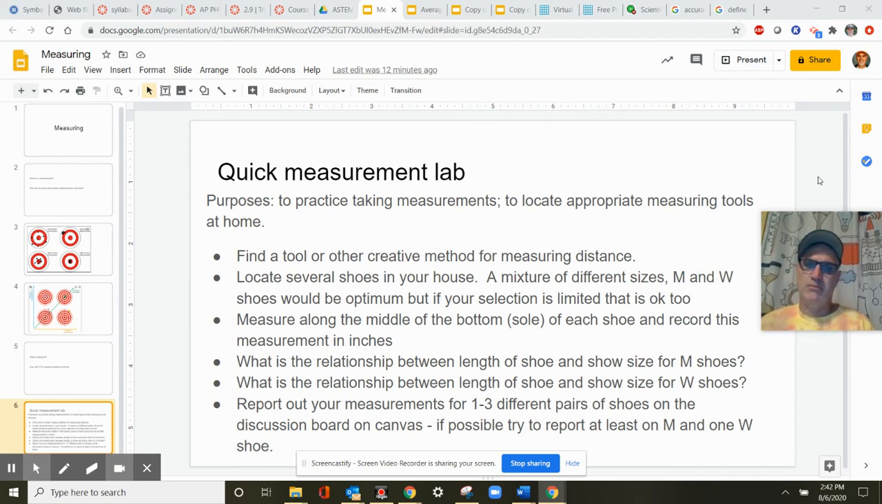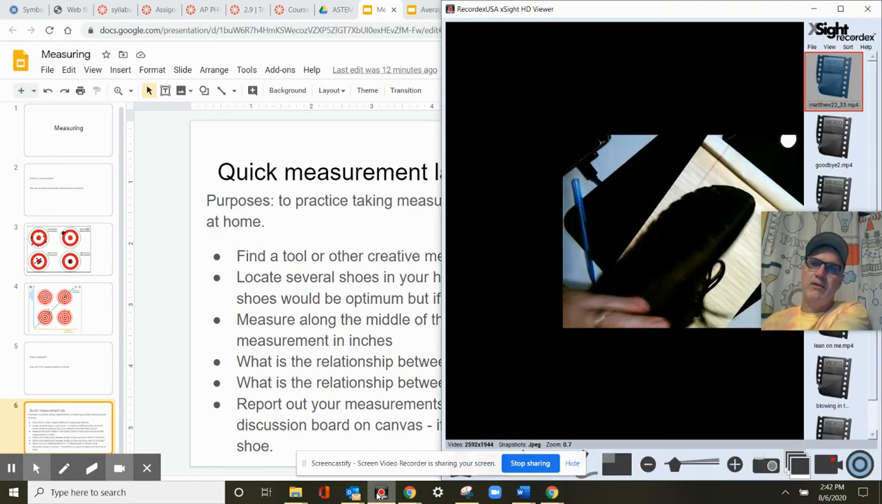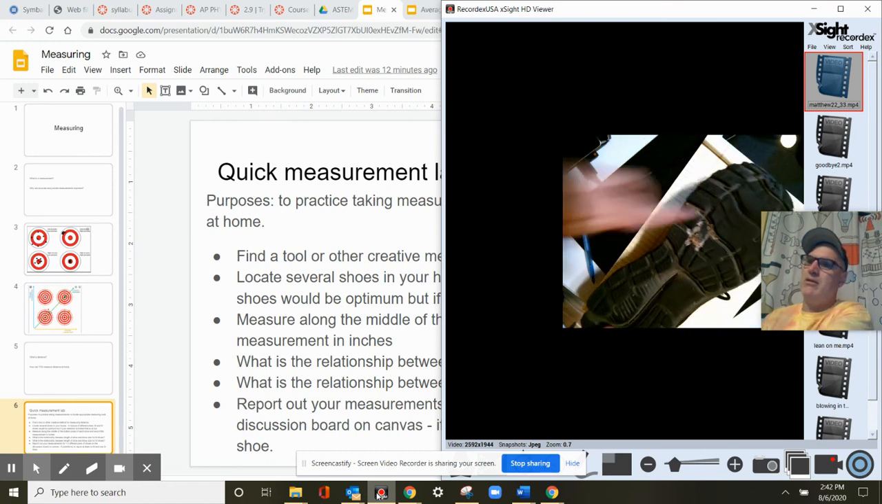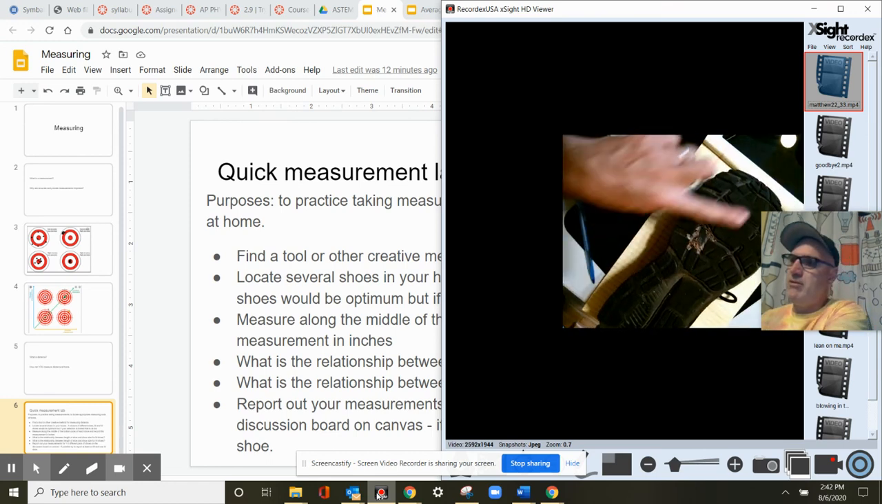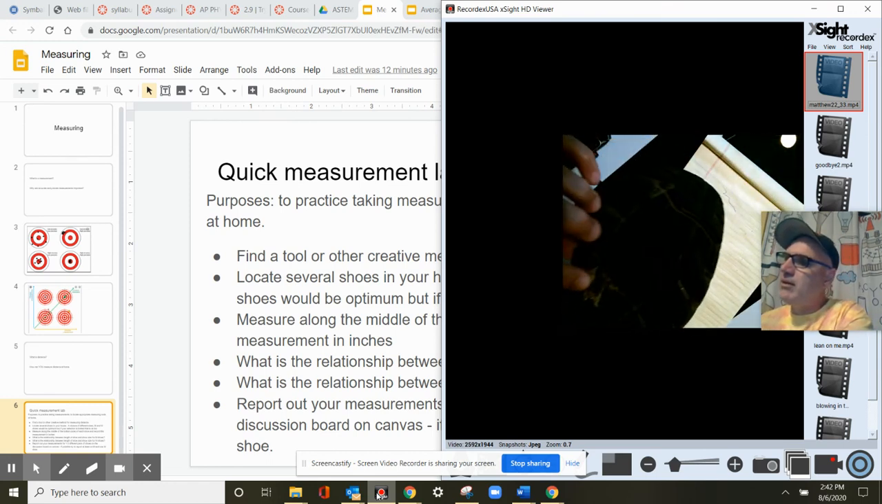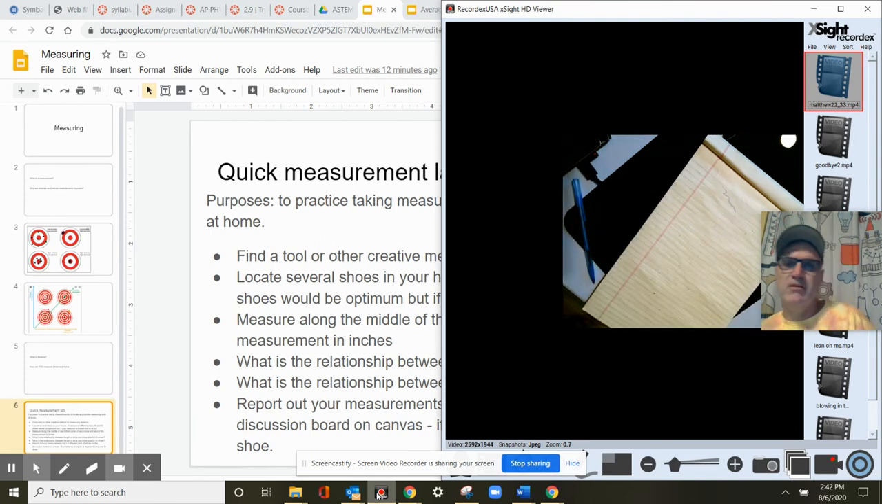I hope, now I turned the camera off. I didn't turn it off, I took it away. All right, so just measure along the bottom of the shoe here. Be careful. I don't know what that is, but it's not poo, so I guess we're okay.